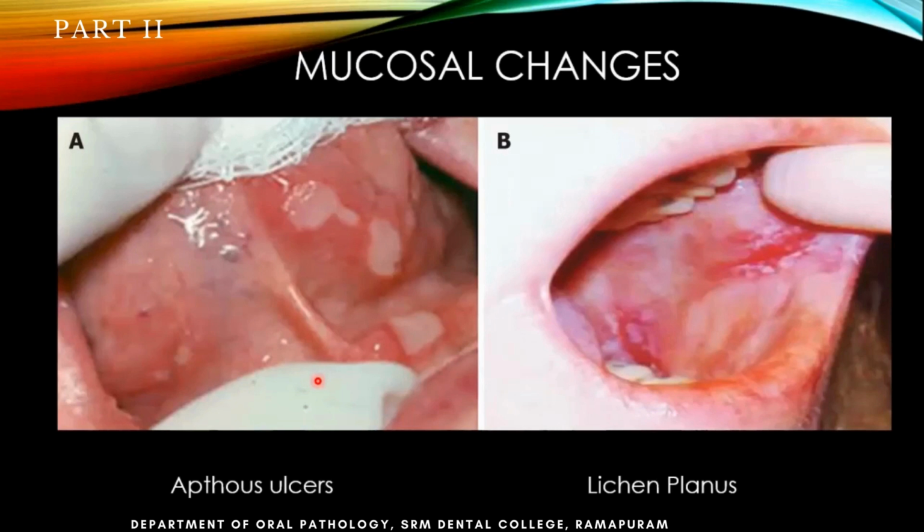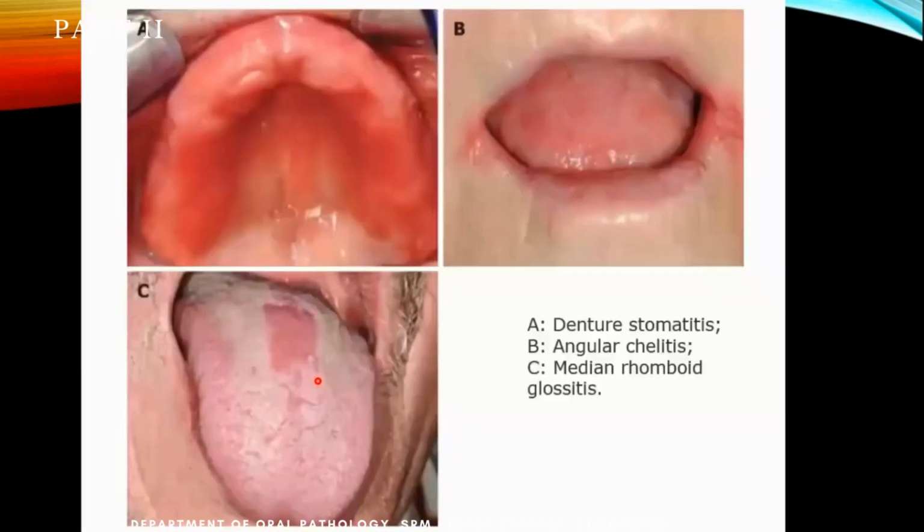Lichen planus, similarly, other hormonal changes will also be there. Okay, in detail, ulcers, lichen planus, all those things will be dealt with separately. You only see the manifestations here.